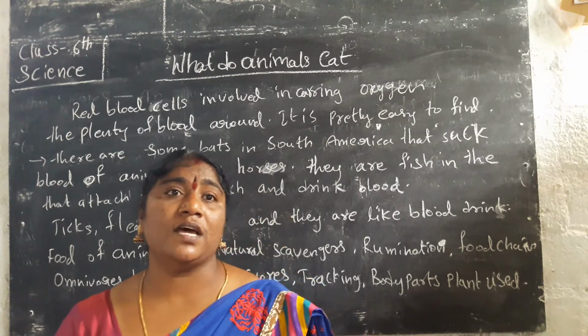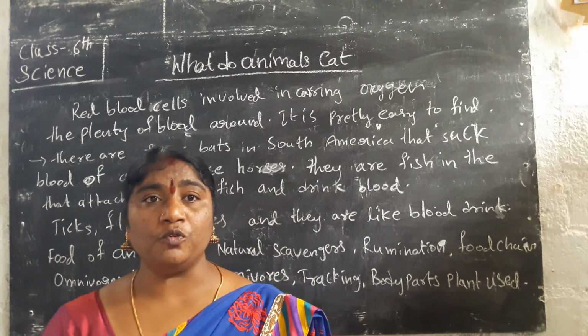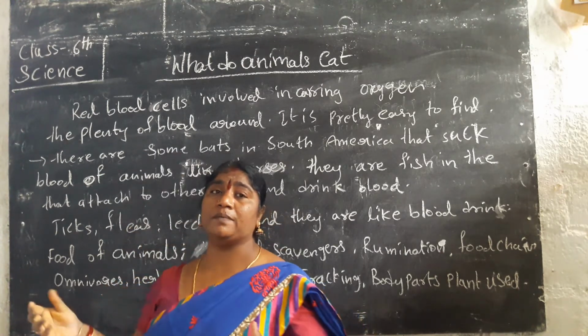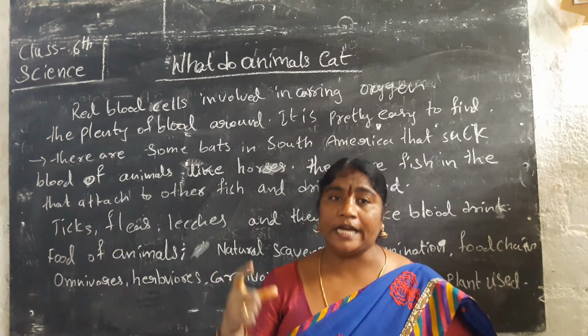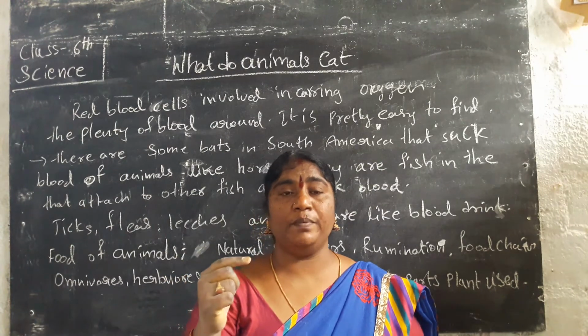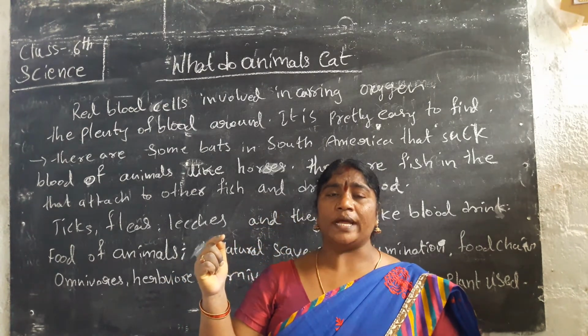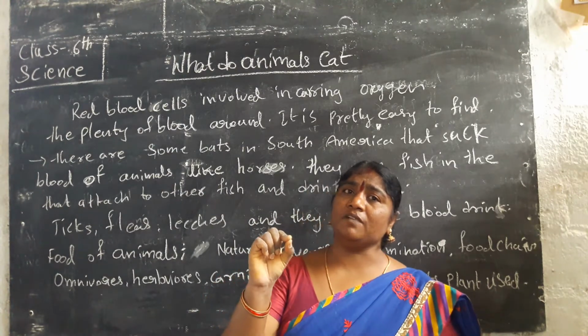How can birds take their food? Birds have different types of beaks. One is a long and sharp beak, and there are curved beaks, very sharp pointed beaks, and very short beaks. There are different types of beaks.